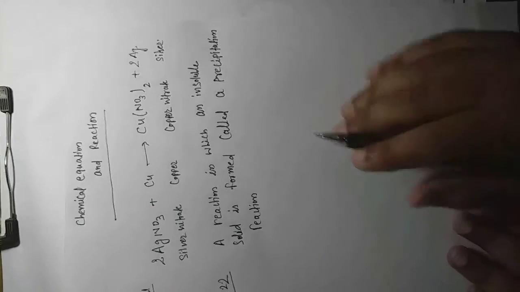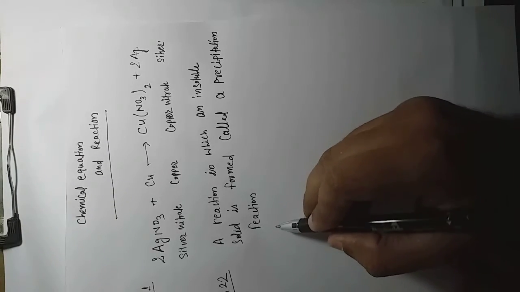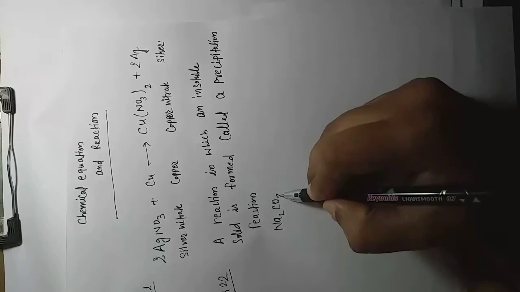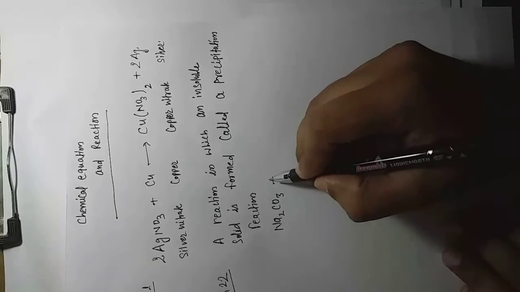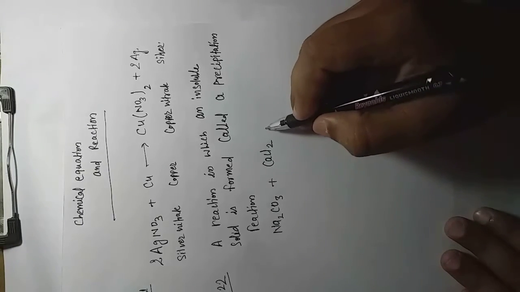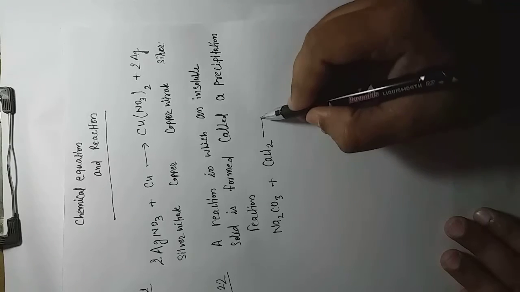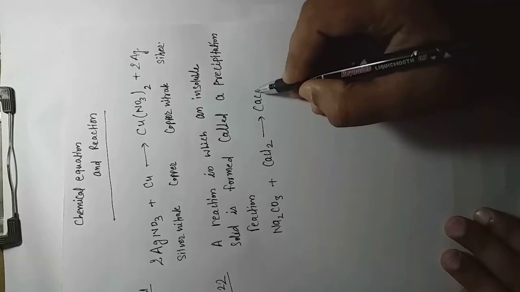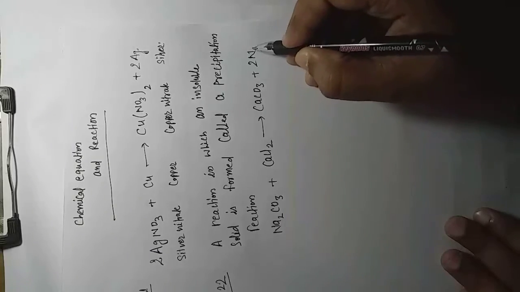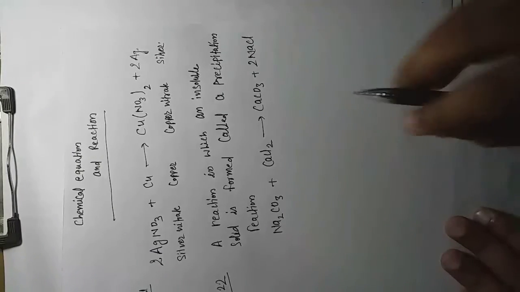You write some example. For this example we are taking sodium carbonate, which is Na2CO3, reacting with calcium chloride, CaCl2, it forms a solid substance which is calcium carbonate, CaCO3 plus 2 NaCl, sodium chloride, right?